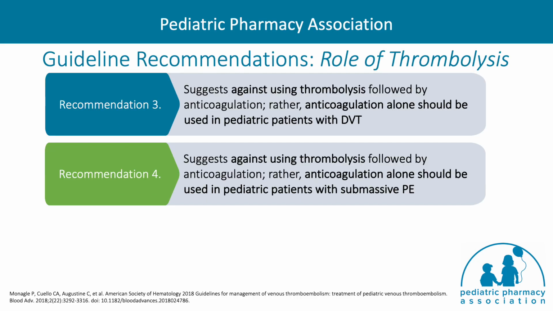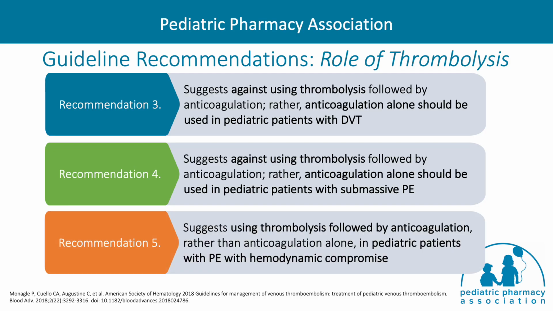There is insufficient data exploring the relative risk-benefit of the use of thrombolysis in the pediatric population, and thus the panel suggests against the use of thrombolysis in pediatric patients with DVT or submassive pulmonary embolism, defined as those patients that do not have hemodynamic instability. Conversely, the guidelines suggest that thrombolysis may be utilized in children with pulmonary embolism with hemodynamic compromise, which can be life-threatening and require immediate intervention.